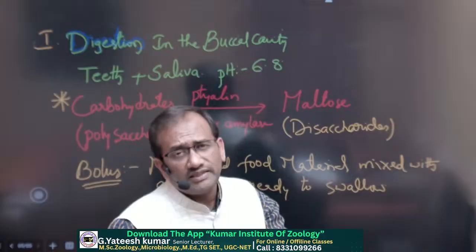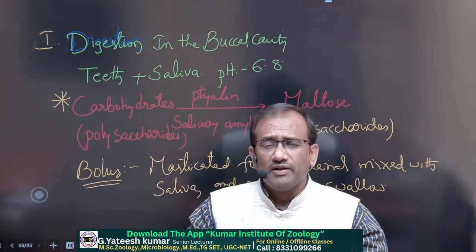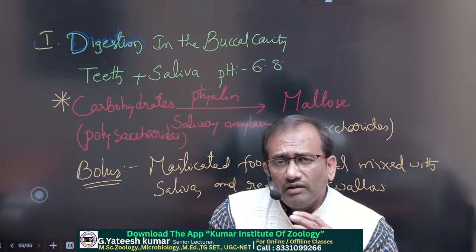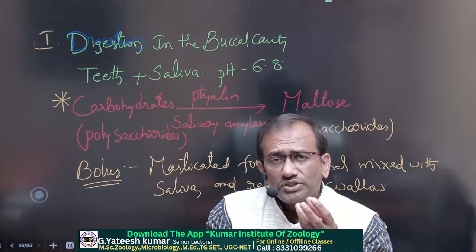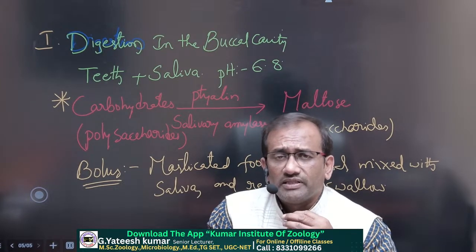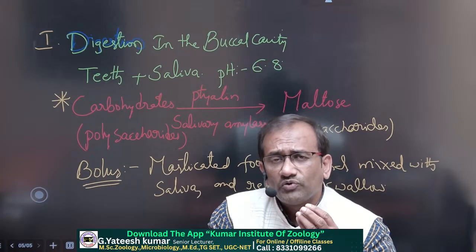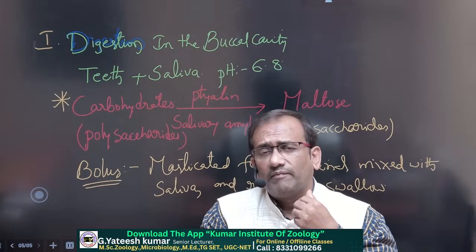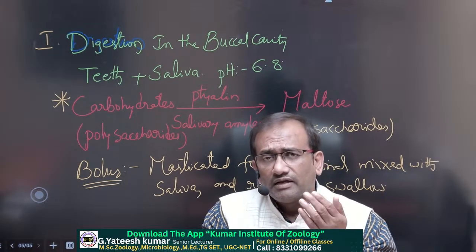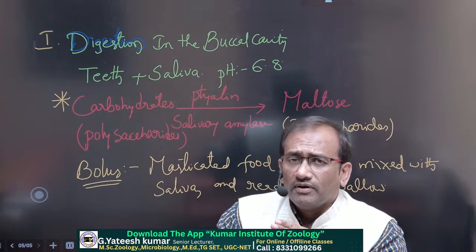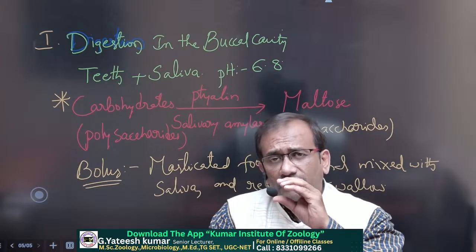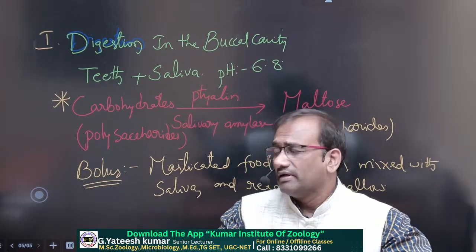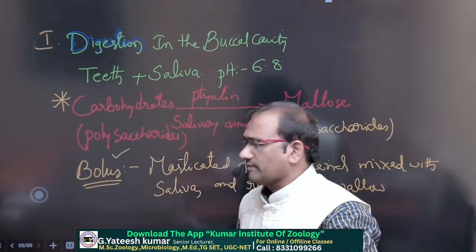After mixing with saliva, the churning movement of the teeth makes a round ball-like structure of the food material in the mouth. That round food material, ready to swallow, is present at the end of the buccal cavity, and by using the tongue it is pushed backward into the pharynx area. Up to there, the round structure of food material present in the buccal cavity is called bolus.